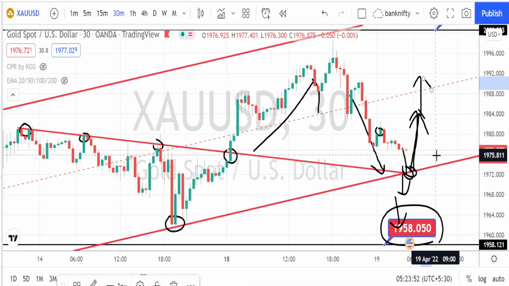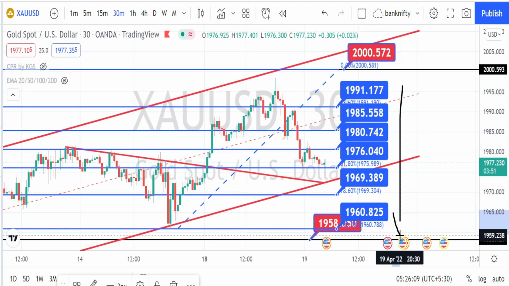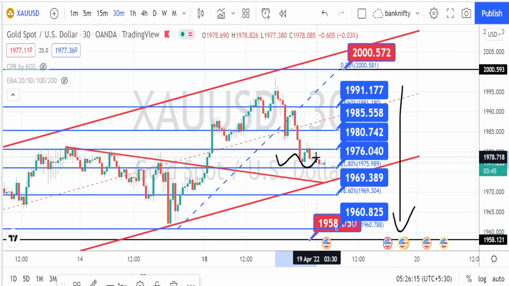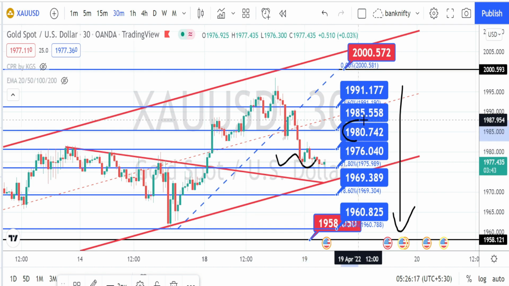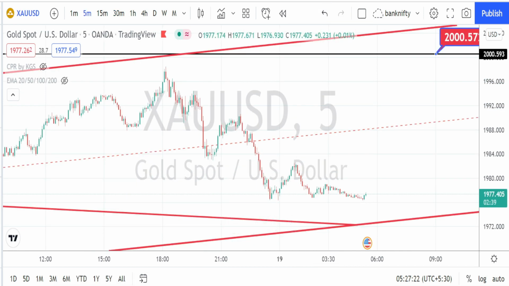Let us draw the support and resistance levels for 30 minutes time frame. So these are all the resistance and support levels for 30 minutes time frame. Currently the price action is trading between the resistance level of 1980 and support level of 1976. Let us do the analysis in 5 minutes time frame. I'm in 5 minutes time frame now.